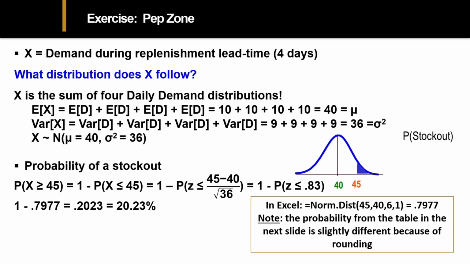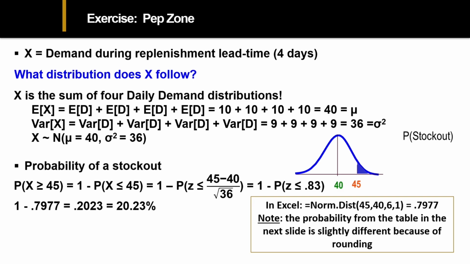Let's do the first question first and talk about X. X is the demand given the lead time of 4 days. So we had the daily demand that was normal. Now we have to make a new random variable that takes into account what the demand will be over the entire 4 days. So what does it follow? Well, X is actually the sum of the 4 daily demands.